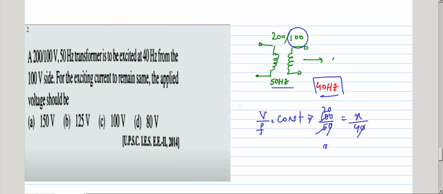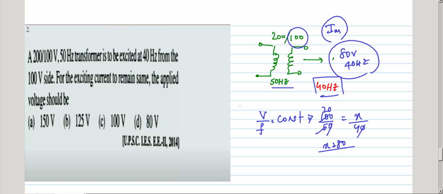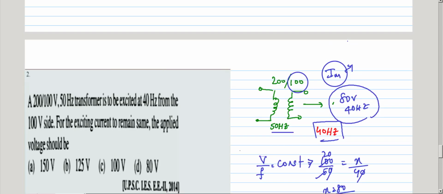So x equals 80. I want to apply 80 volts at 40 Hz to this transformer to get the same excitation current, because the excitation depends upon the flux. Okay? So the same excitation current means the same flux density. Okay, so next question.